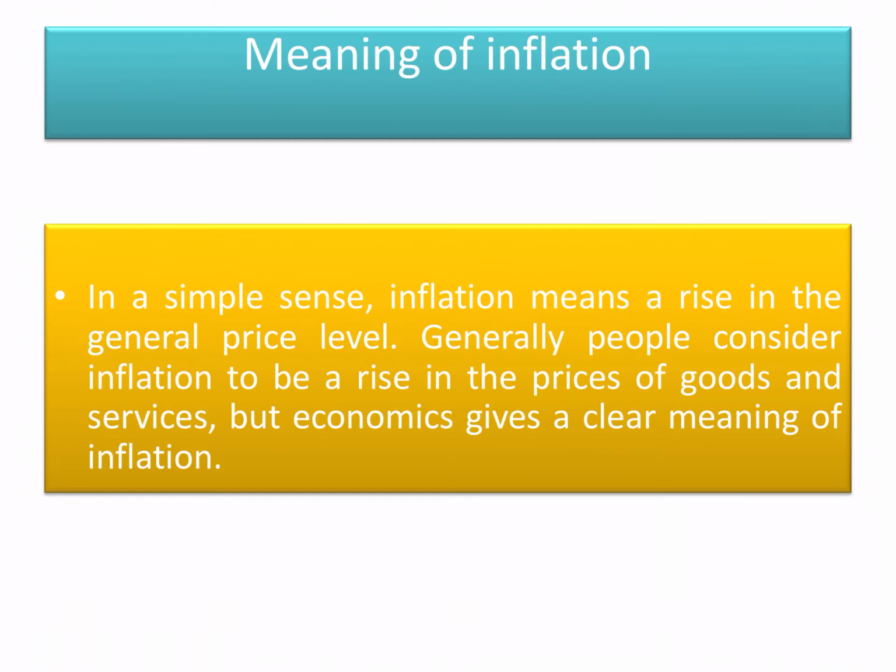Now next, the meaning of inflation. What is inflation? In a simple sense, inflation means a rise in the general price level. Generally, for example, the price of wheat is 10 rupees per kg. So it is a general price. Every year, every 2 or 3 years, the prices may go up and down, but generally it may be 10 rupees. We just take 10 rupees as an example of a good price. But when there is a general increase in the price of wheat, it is called inflation.